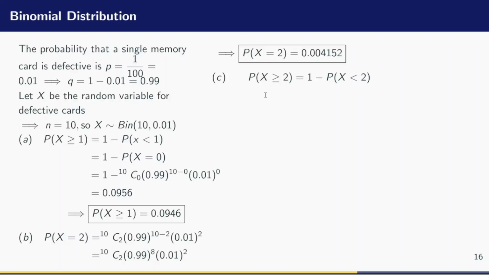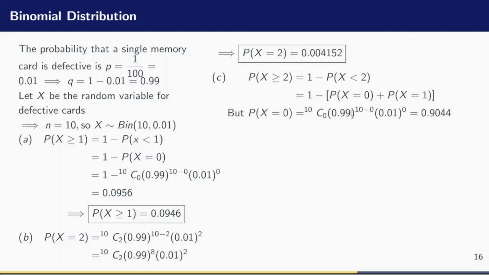So how can we express the probability that X is greater or equal to 2? It can be expressed as 1 minus the probability that X is strictly less than 2. What is the probability that X is strictly less than 2? It is the probability that X is equal to 0 plus the probability that X is equal to 1. Because X is a discrete random variable. It takes only whole number values. So I have to evaluate the probability that X equals 0, evaluate the probability that X equals 1, add them and subtract the result from 1. I hope we are together.